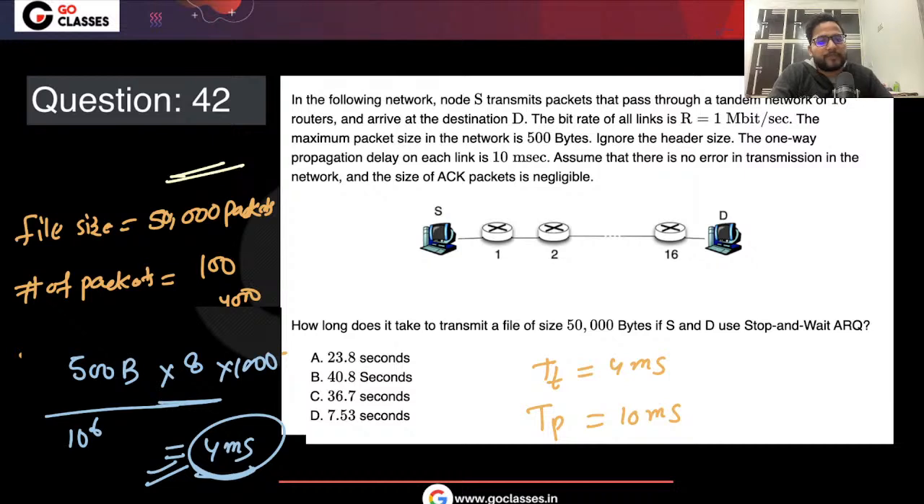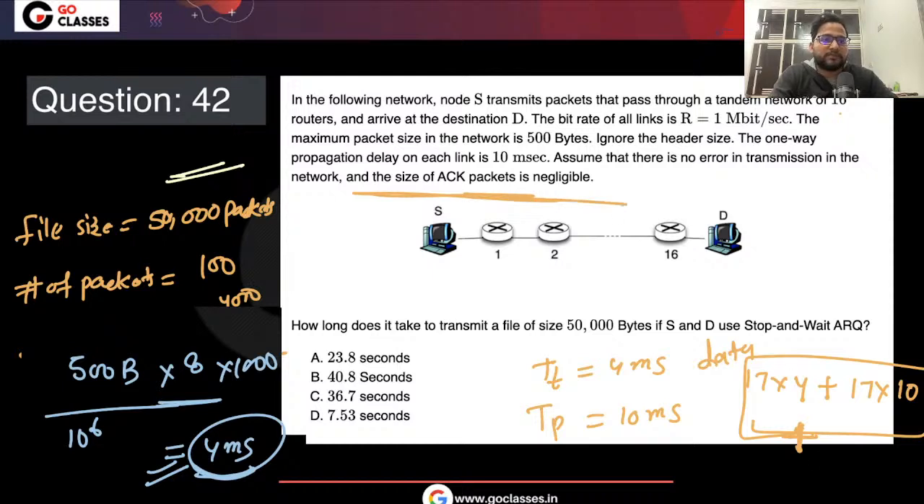Transmission time is 4 milliseconds. Now, there are 16 routers in between, but they will also transmit, so 17 transmissions will be happening for the data. So 17 into 4. Similarly, 17 propagations will be happening for the data. For the ACK, you won't have the transmission time because it is given as negligible, but it will have the propagation time, so 17 into 10 is the propagation time for the ACK.